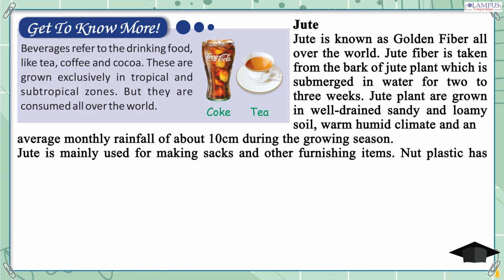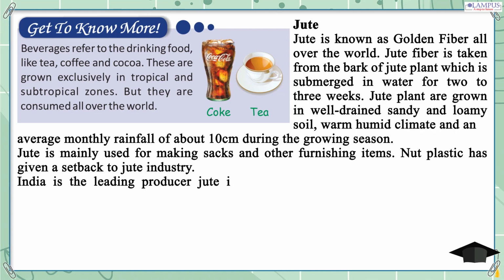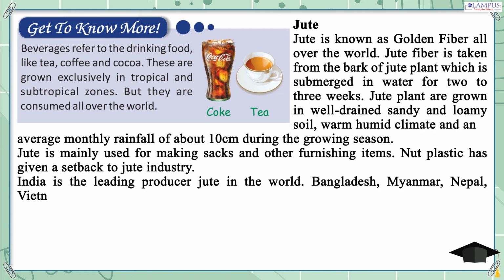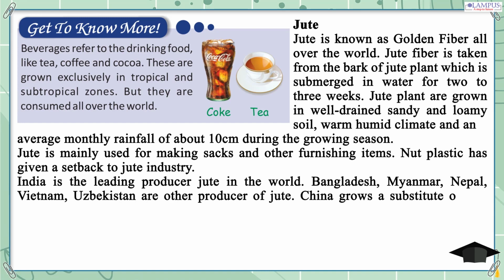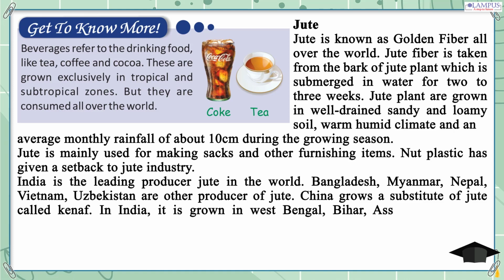India is the leading producer of jute in the world. Bangladesh, Myanmar, Nepal, Vietnam and Uzbekistan are other producers of jute. China grows a substitute of jute called kenaf. In India, it is grown in West Bengal, Bihar, Assam, Odisha and Meghalaya.